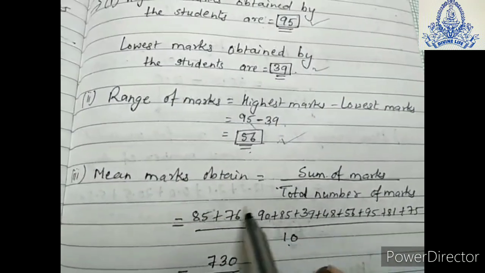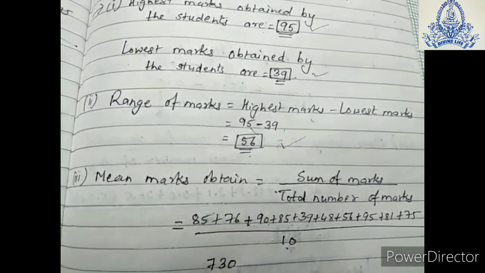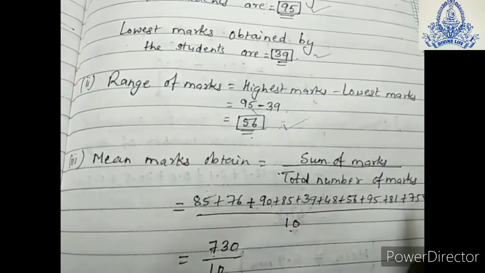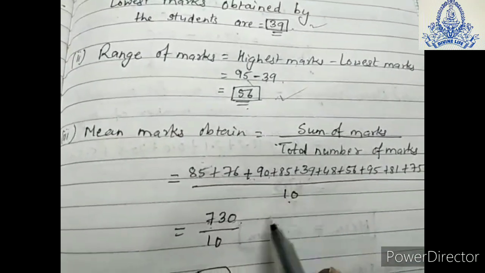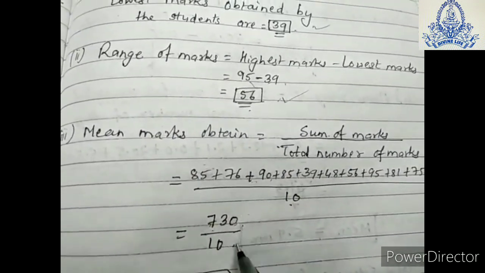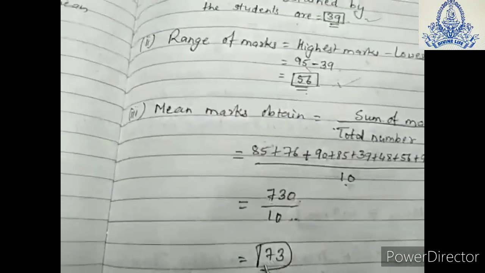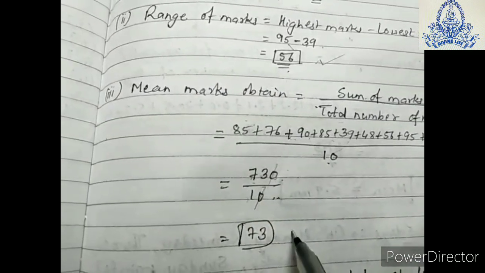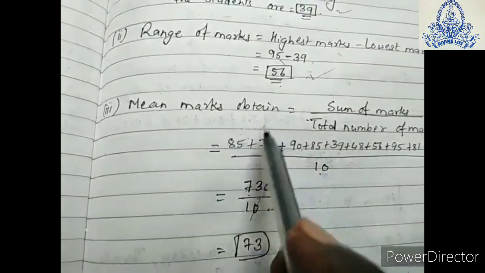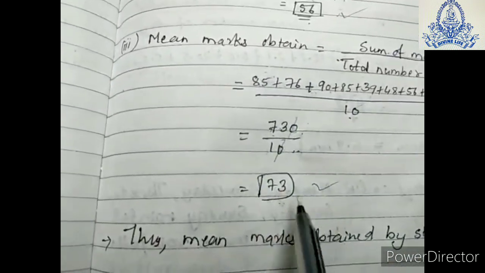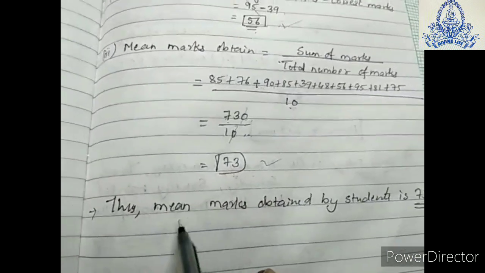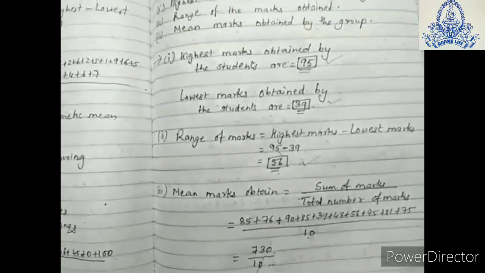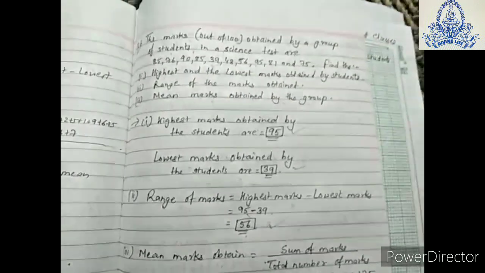So after adding all these numbers of 10 students, we get 730. 730 is the total marks of 10 students in their science test. We will divide 730 by 10 students, so we will get 73 as the mean. 0, 0 cancel, 1 divided by 73 is 73. The mean marks obtained by the 10 students in the science test is 73. Thus the answer will be the mean marks obtained by the students is 73. So this way you can find the range, lowest, highest and mean marks.